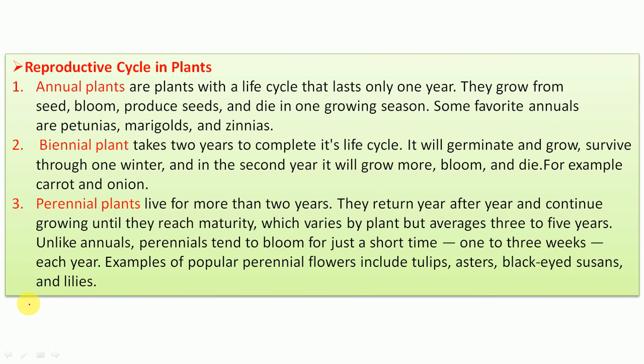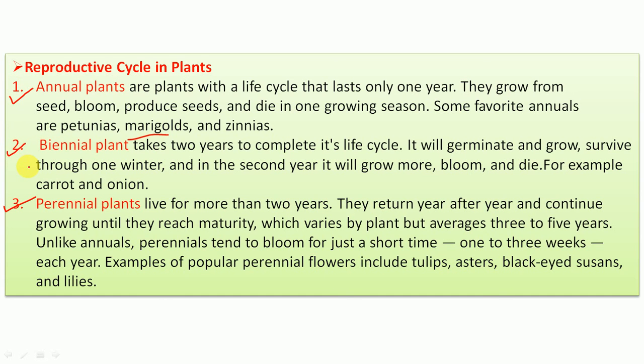Now comes the reproductive cycle in plants. It is mainly in three ways. Annual plants are there, biennial plants are there, perennial. Annual plants means their full life cycle completes in 1 year. That means they grow from seeds, bloom, produce seeds and die totally in one growing season. Example is marigold, a common example we know.